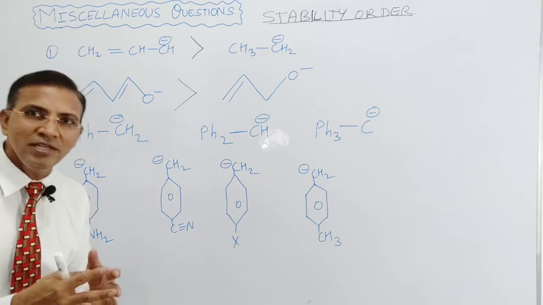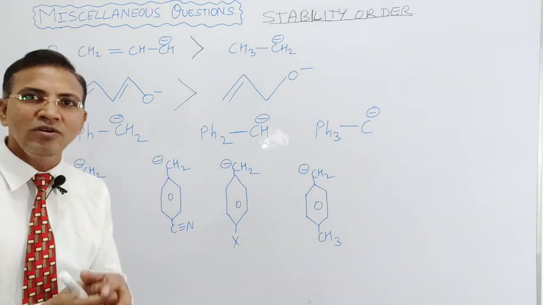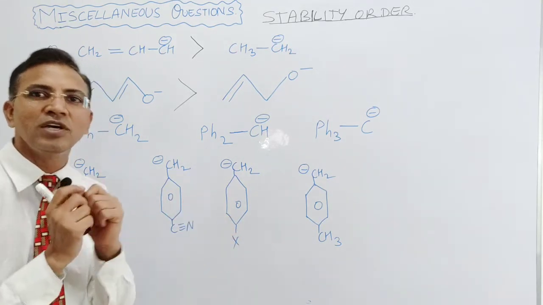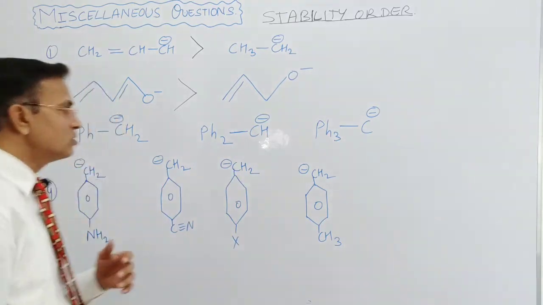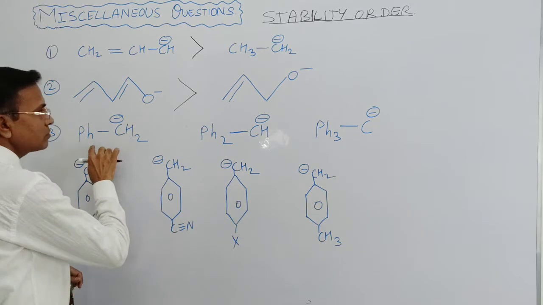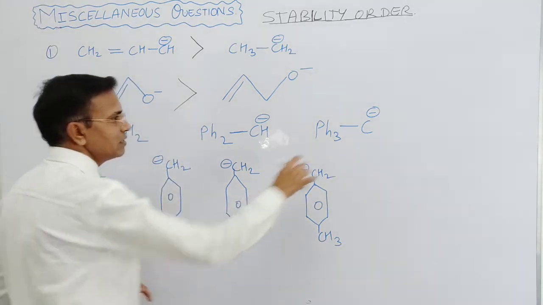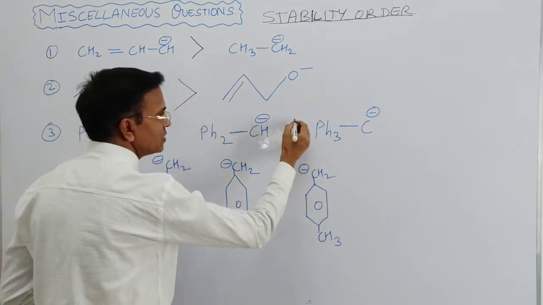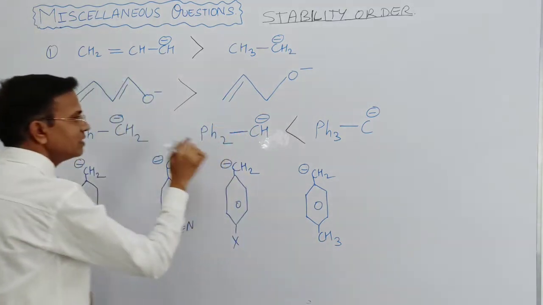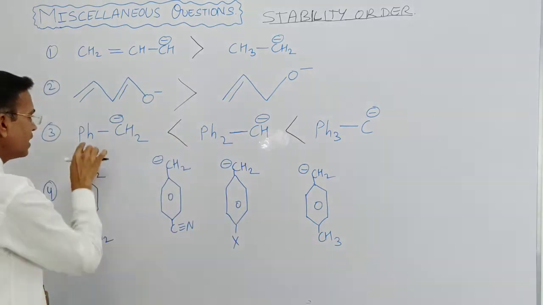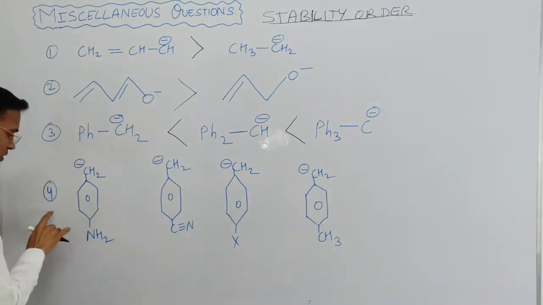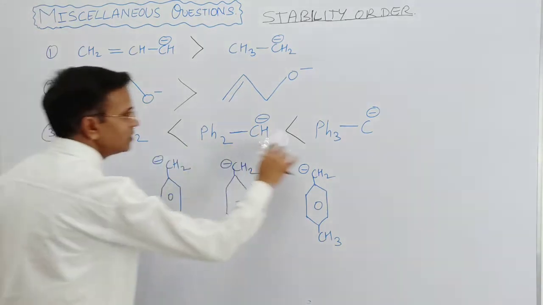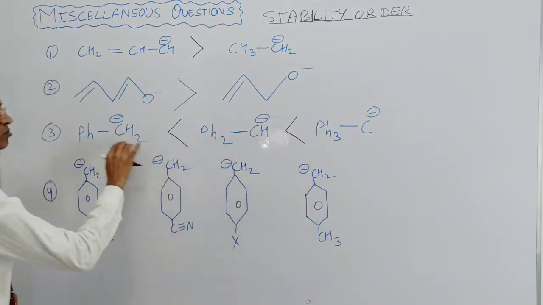So more benzene rings, more resonance, so more delocalization of the negative charge in the benzene ring. So it becomes more stable. So the more phenyl groups with this species, the more stable it is than two phenyl groups. Here one phenyl group, so it is less stable. So this one is based on the resonance.